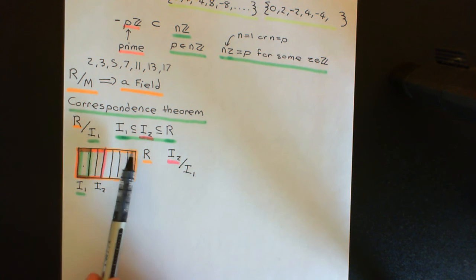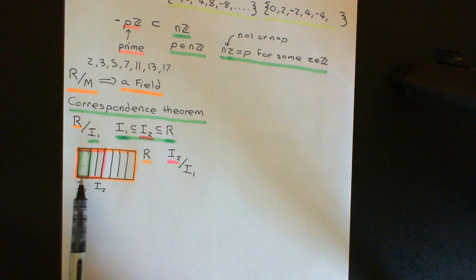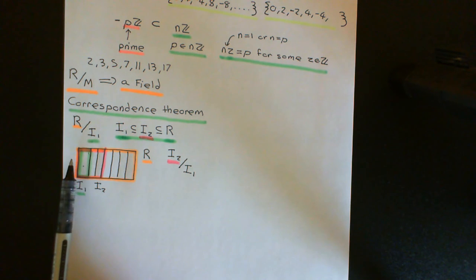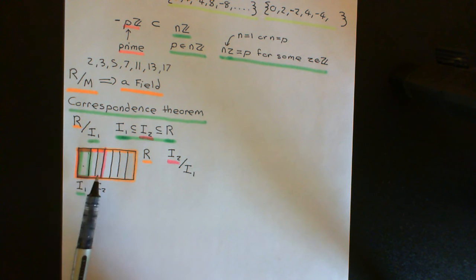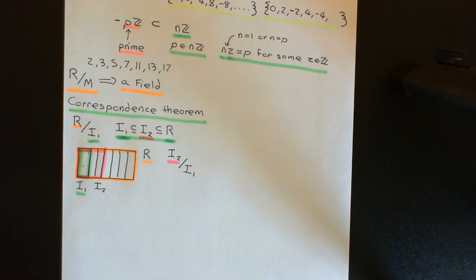And then if you now consider quotienting the entire ring capital R up into the additive cosets of I1, the additive cosets that you'll partition this sub-portion of the ring, which is I2, up into will be the exact same cosets as you would do over here, because of course the addition law is exactly the same. How could it not be the case that that was true? So this picture truly does capture what we are doing here.